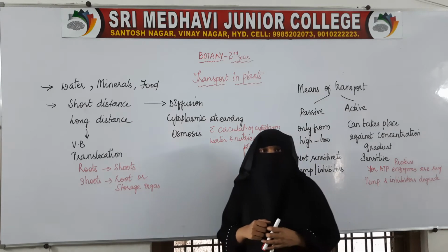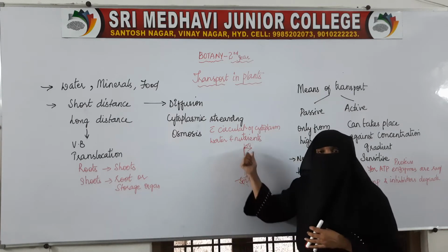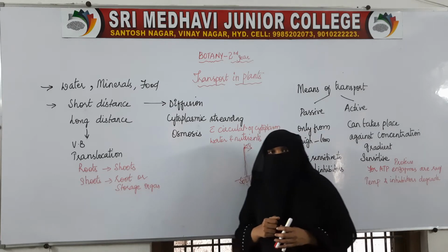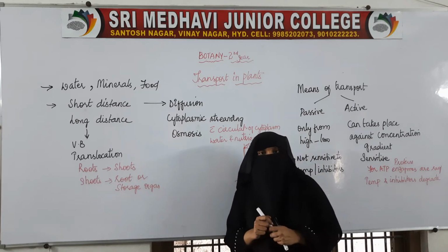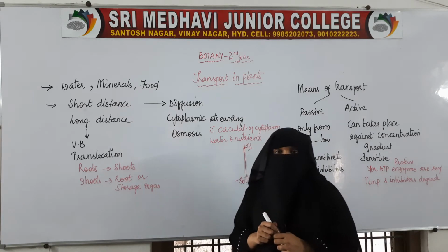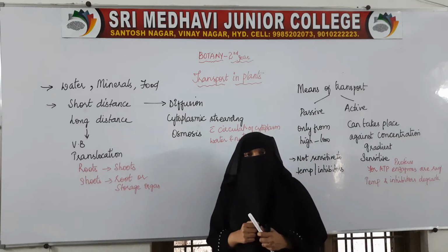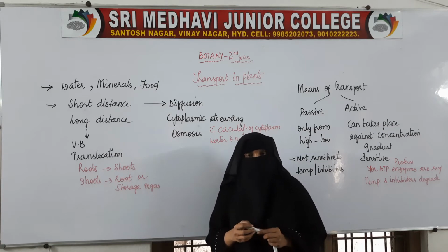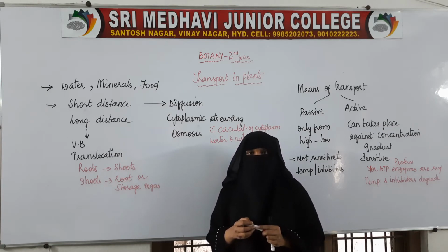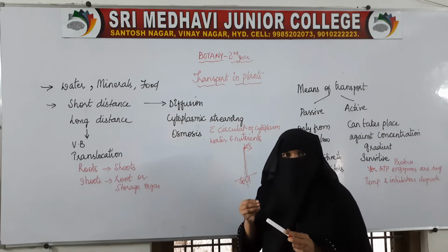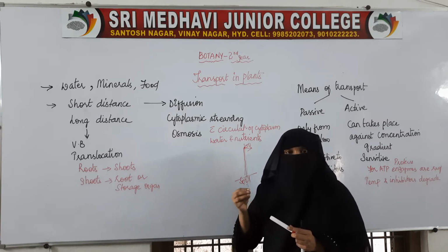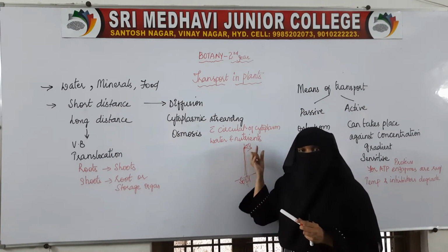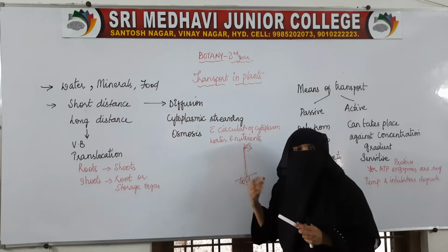Then how will it transport the water from roots to the tip of the shoot? Not only the water, but also the food material. We have seen the process of photosynthesis. In photosynthesis, food is produced in the factory of the plant, that is the leaves, the kitchen of the plant. The food which is produced by the leaves needs to be transported from where it is produced to all parts of the plant.